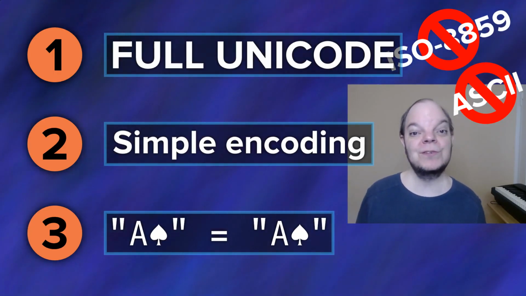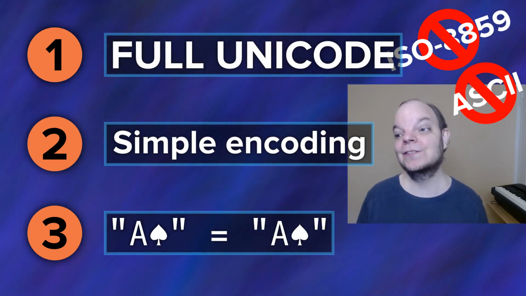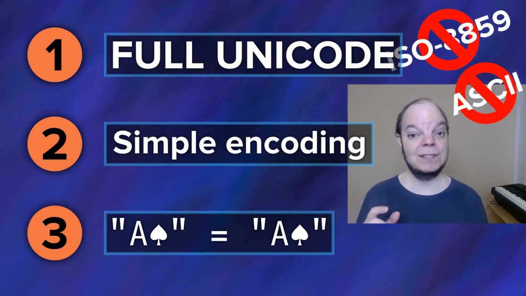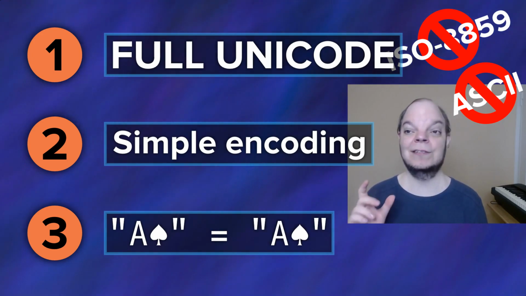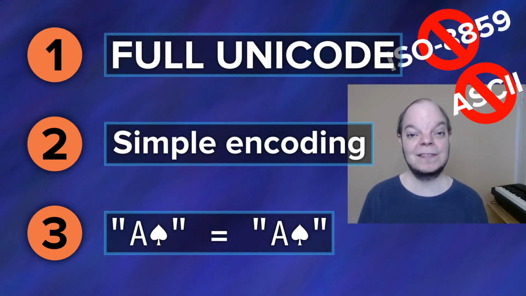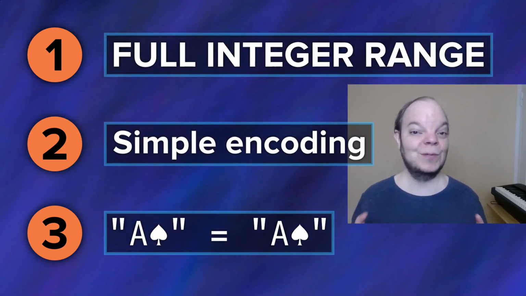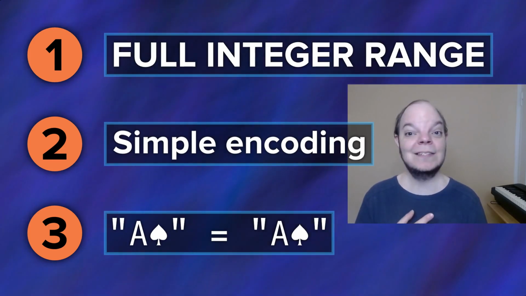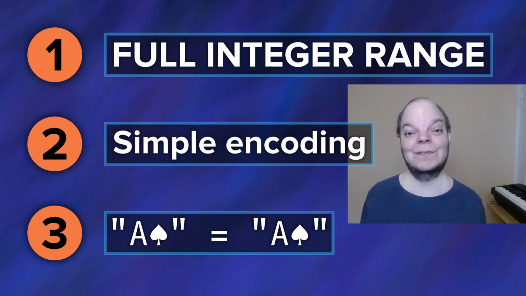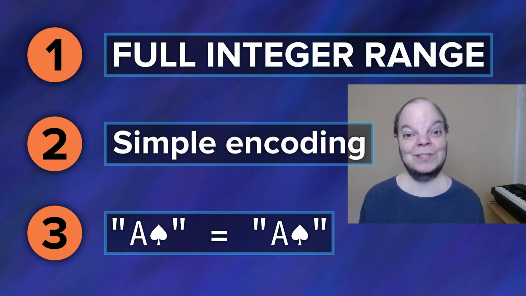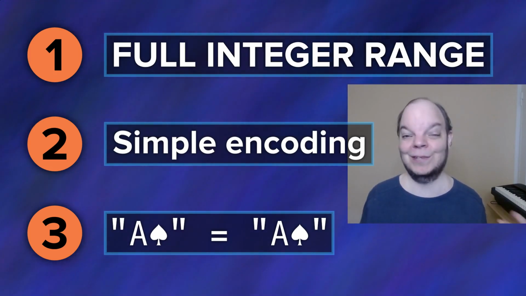You remember our 3 criteria from last video? When we were talking about strings, we wanted the full Unicode range, but then we found that that is still a limited range in which every element can be represented with just 21 bits. We can no longer afford to limit ourselves that way, because now we want the full integer range. We want to be able to represent zeros and negative numbers and any size of number, from negative infinity to positive infinity. Except, of course, infinity itself.